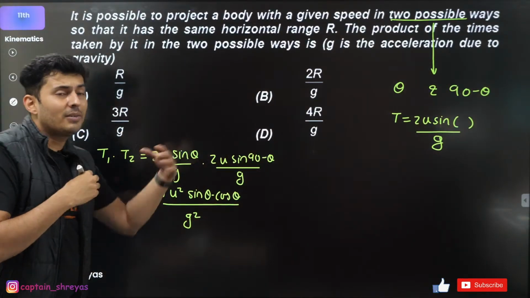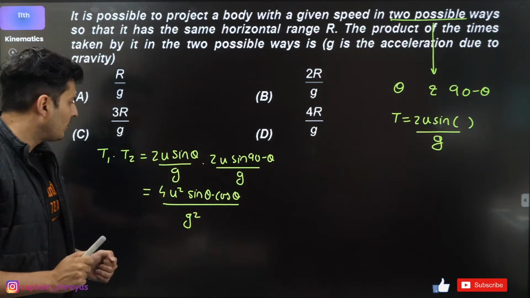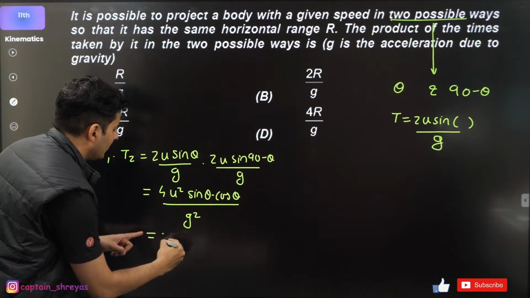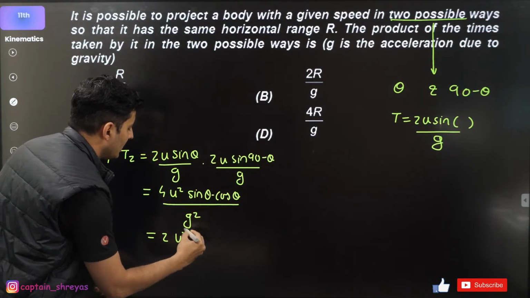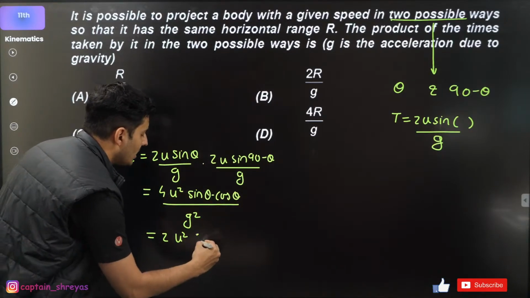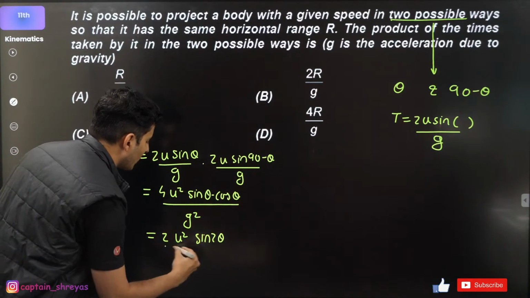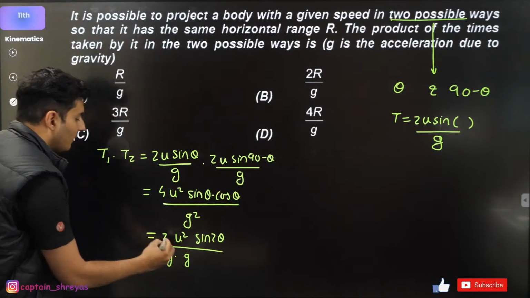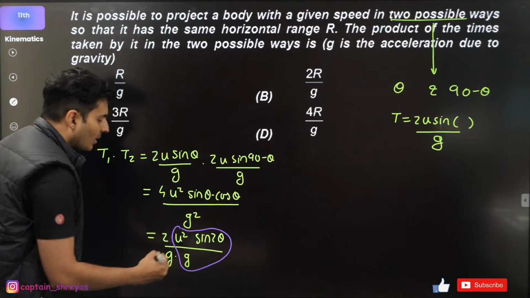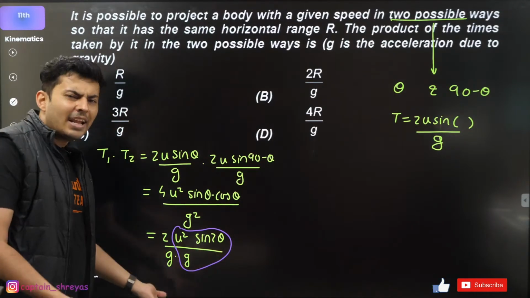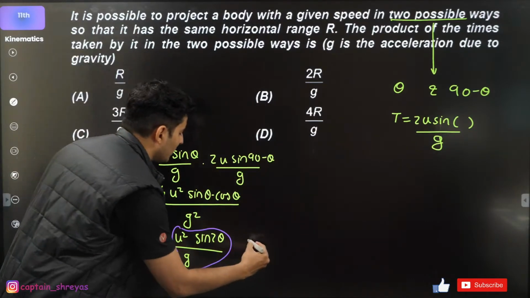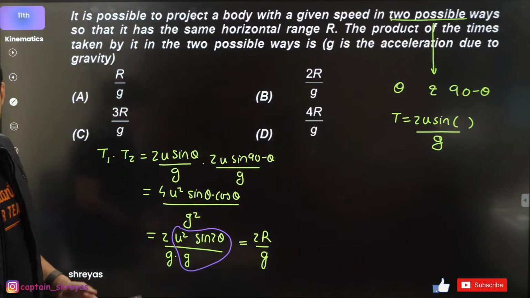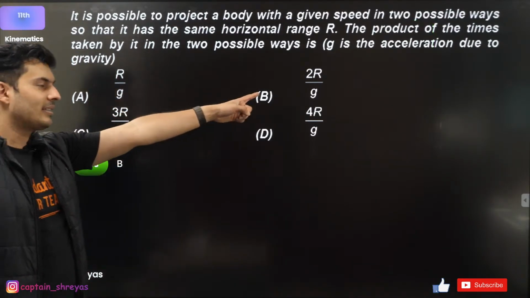Now I want to get it in terms of range. How do I make it look like the range formula? Observe. Can I not write this as, take that 2 inside, u square, sine theta into cos theta into 2 is basically sine 2 theta, and this g square I write as g into g. Now observe only this part of the equation. What does this remind you of? This is basically the normal range formula. So this will become 2 times range divided by g. Is such an option there somewhere? Option B. Very nice, perfect.